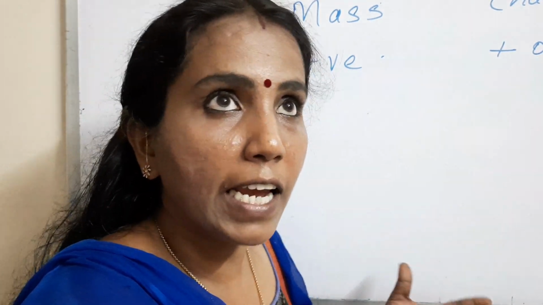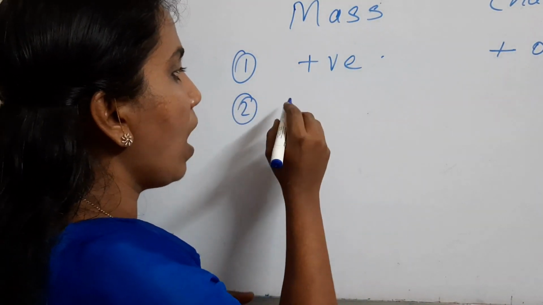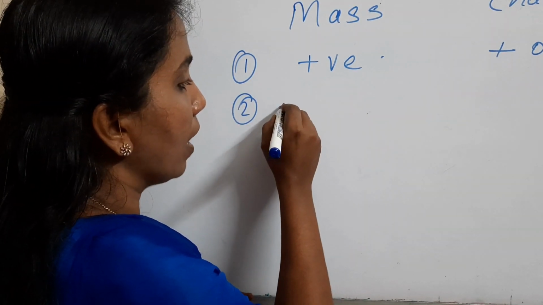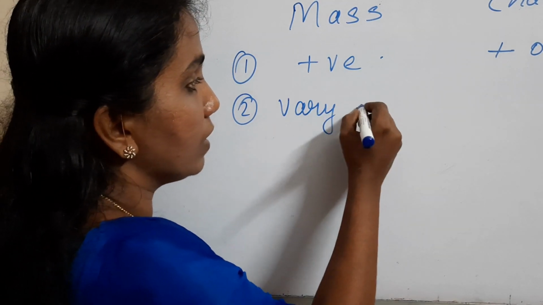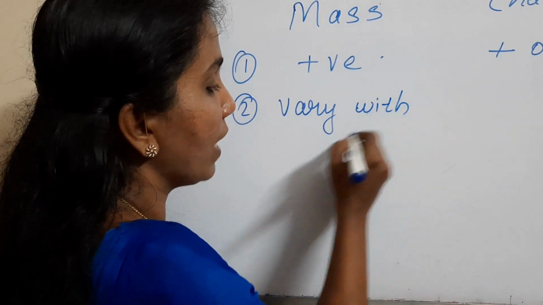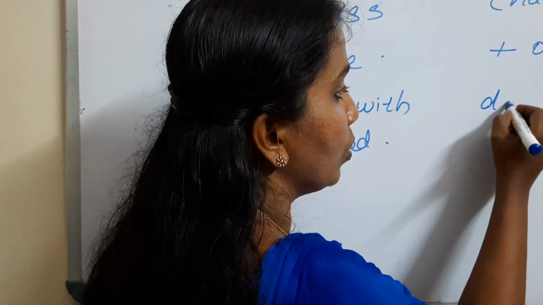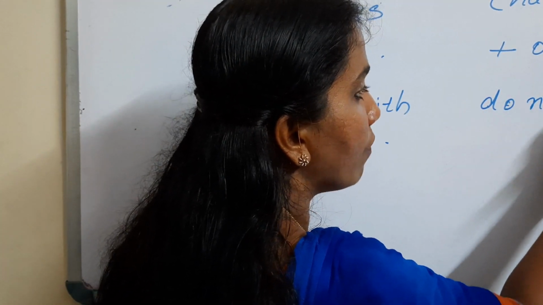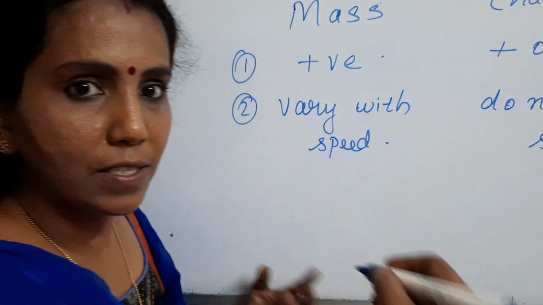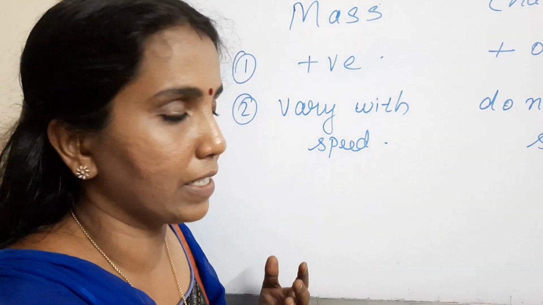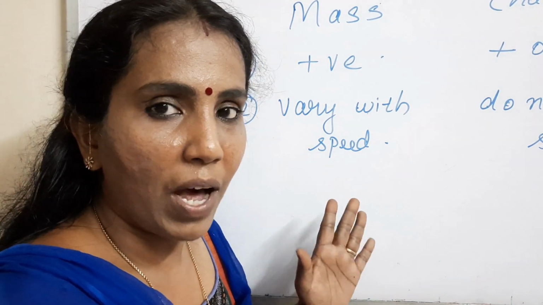Okay, then the second point of difference is that mass will vary with the speed. That means when the object's speed changes, mass will vary, but charge does not vary with speed. You may be surprised to see this. This is what we say about the theory of relativity. So at normal speeds, in our daily life situations, the usual speeds, the mass will not vary.